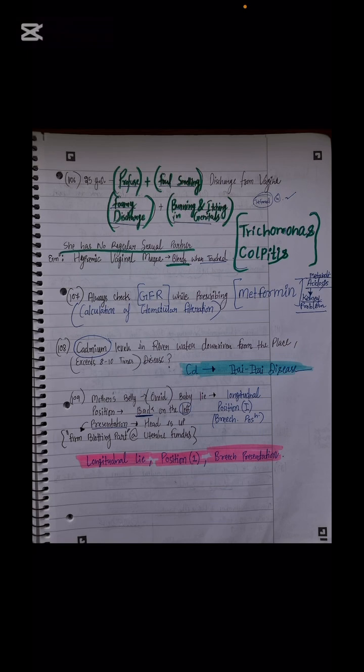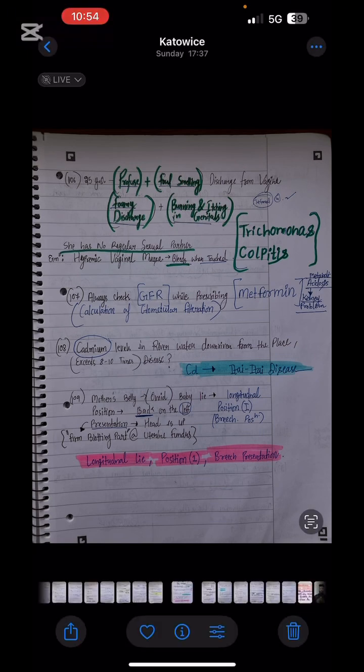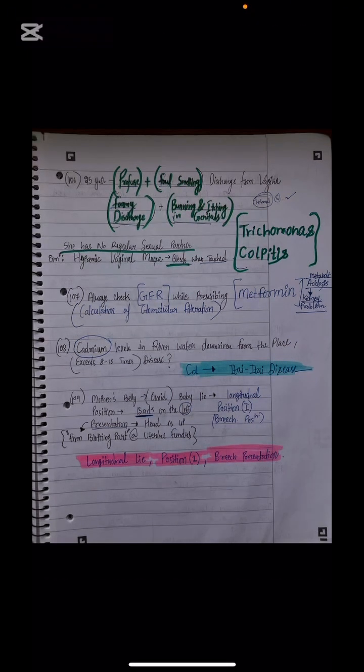So next is our patient 107. The next patient says he was taking metformin. Metformin does what? Metabolic acidosis and hence kidney problems.